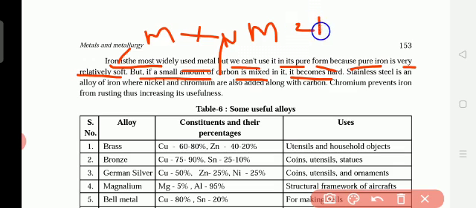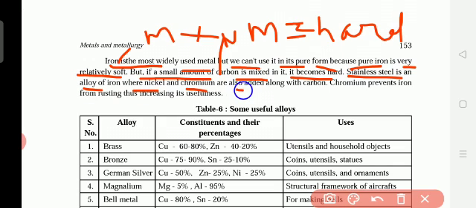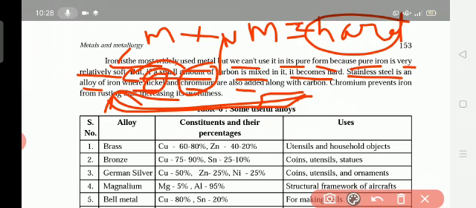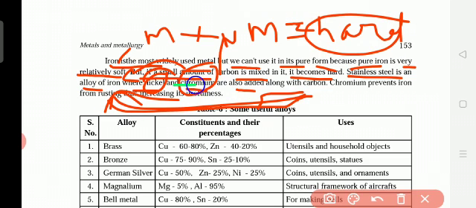So what is the result? It will become hard. Stainless steel is an alloy of iron where nickel and chromium are also added. Nickel and chromium are like electroplating on top of the iron. Carbon is also there in the iron to make it hard, and chromium and nickel are used to make the electroplating, to stop the rusting.